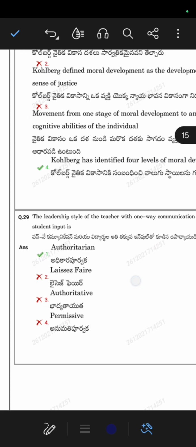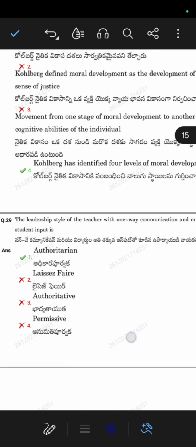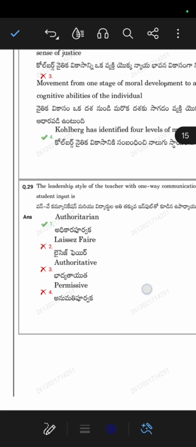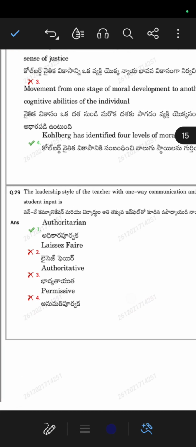Next question. The leadership style of the teacher with one-way communication and minimal student input is: authoritarian, laissez-faire, authoritative, permissive.